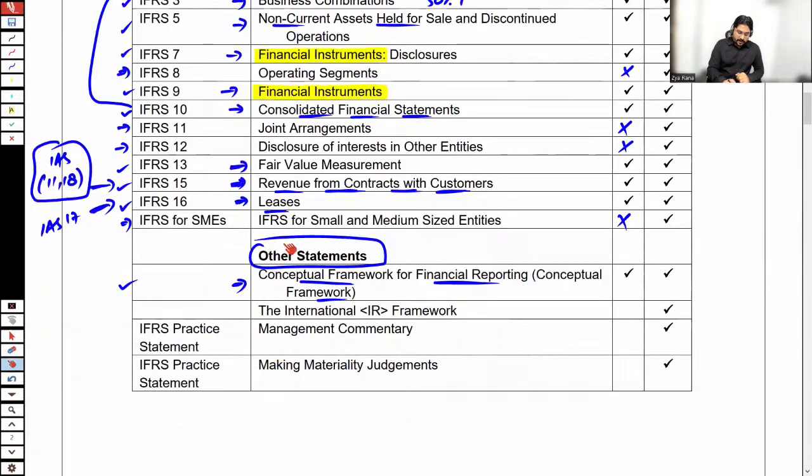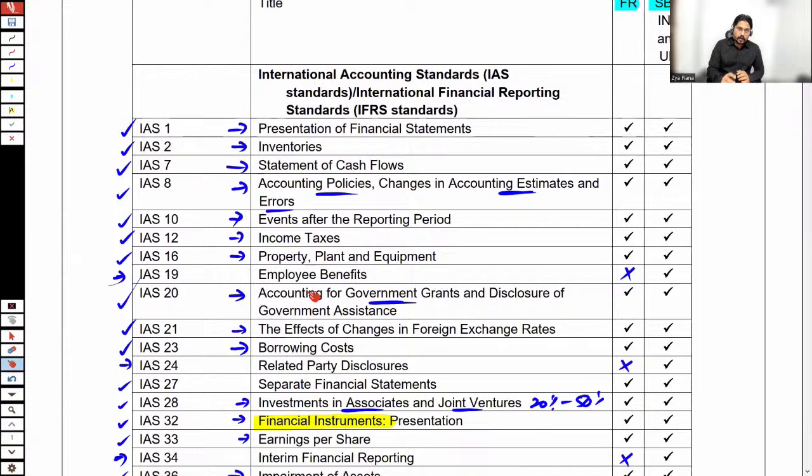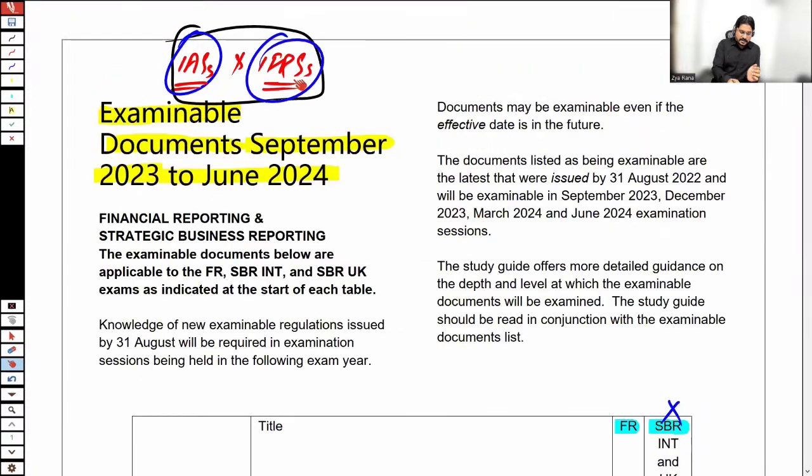The objective is to show you that at FR level, you are going to study about the IASs and IFRSs only. There is nothing else. For preparing the set of accounts, the income statement, balance sheet, changes in equity, cash flow statement, disclosures, only these IASs and IFRSs are used, and all of the financial reports are prepared according to the guidance of these accounting standards. Hopefully, now you have in mind what to study at FR. Obviously, the accounting standards, the reporting standards.